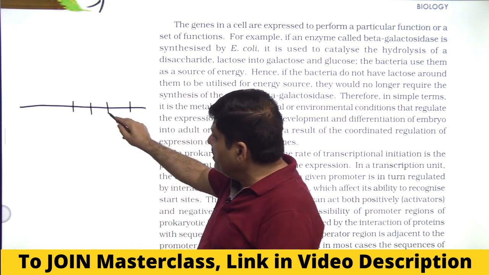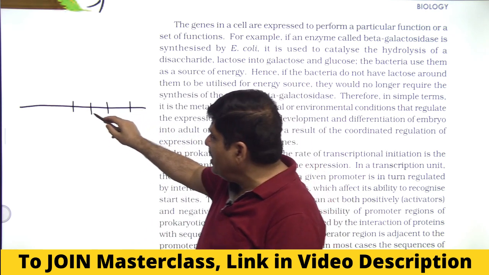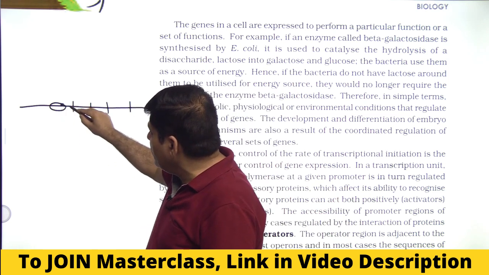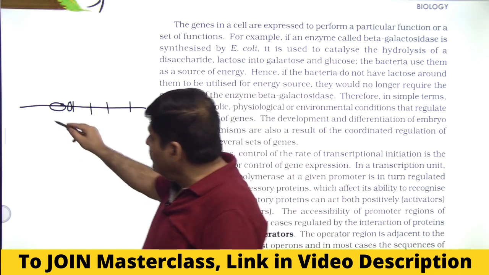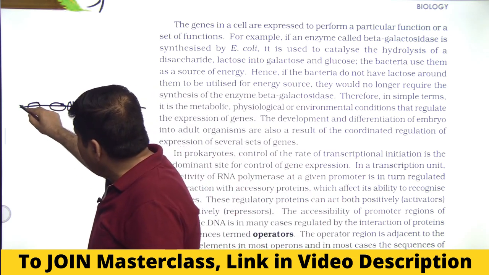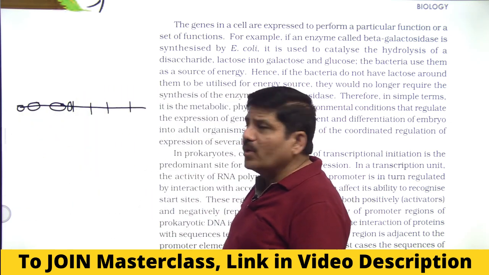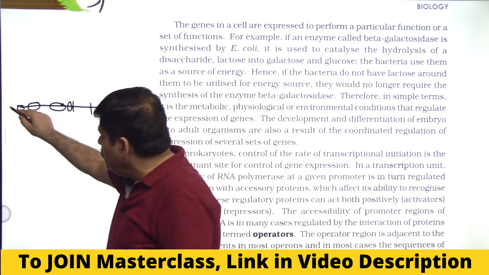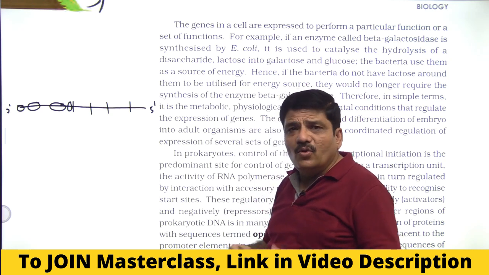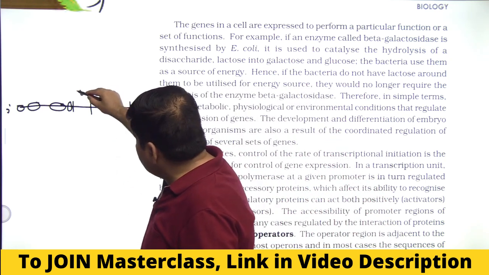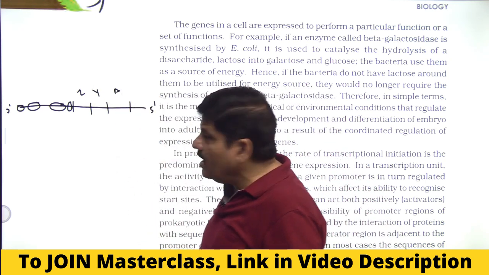Can you see they are located together on the template of DNA, and they share a common promoter. There is another region in between which is called the operator, and then there is the regulatory gene, and the regulatory gene has its own promoter. If you remember, this would be the template of the DNA molecule. Now we know what is LAC Z, LAC Y, LAC A.